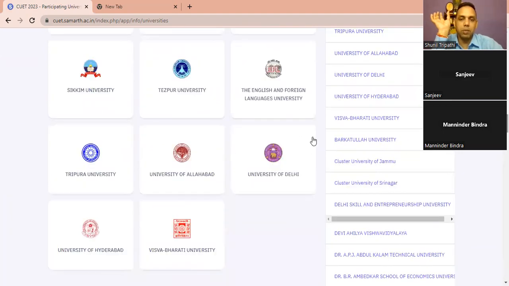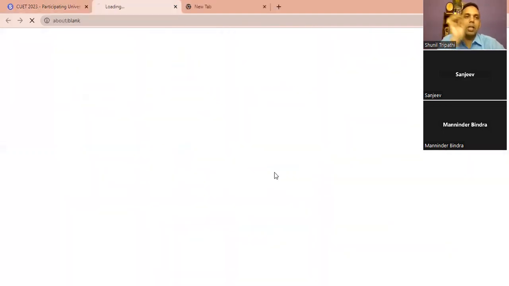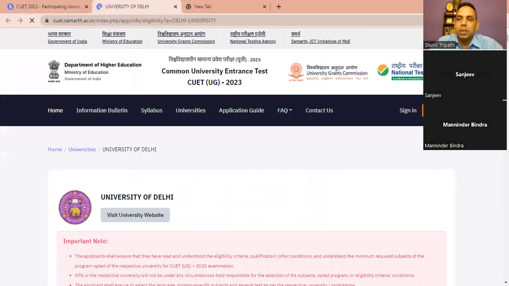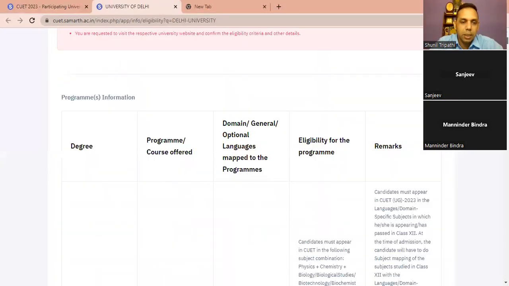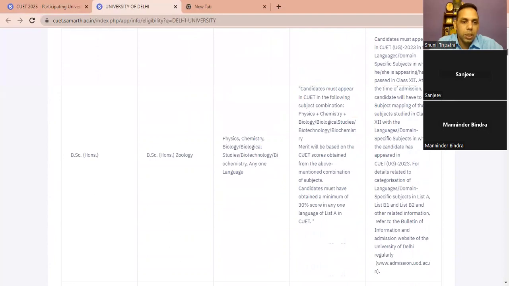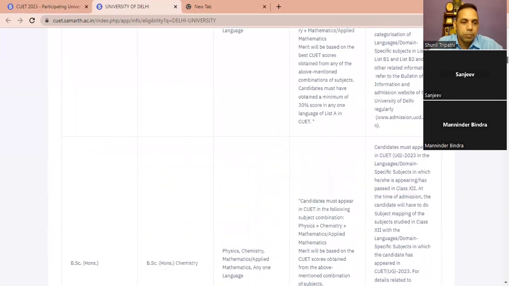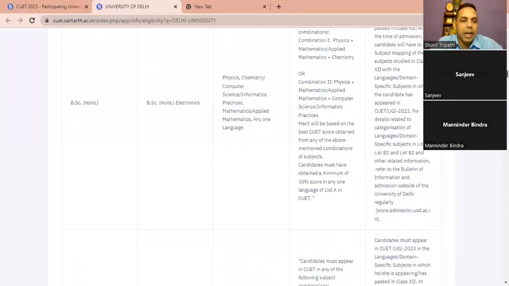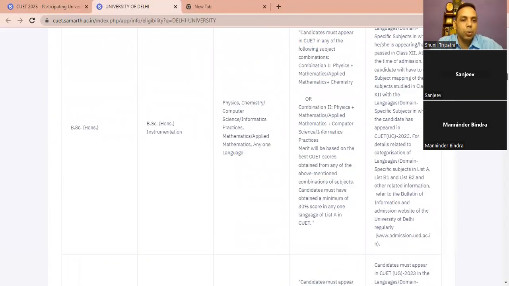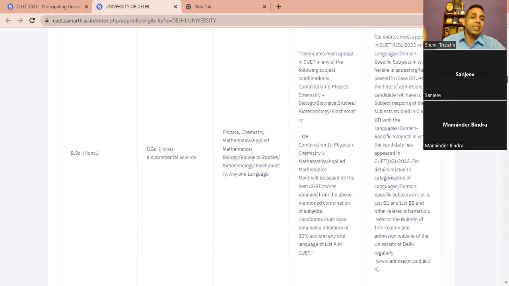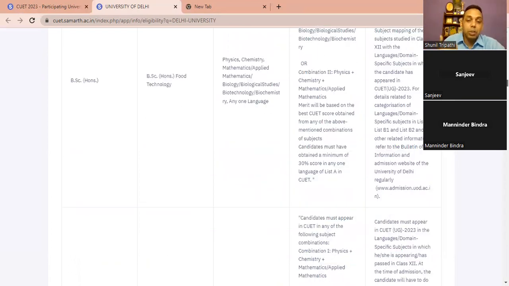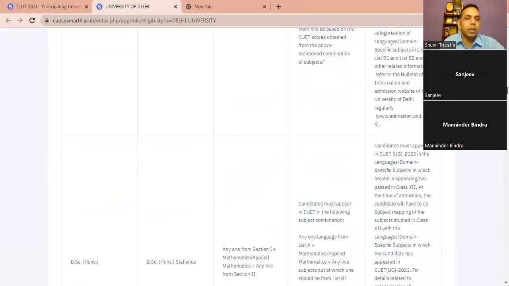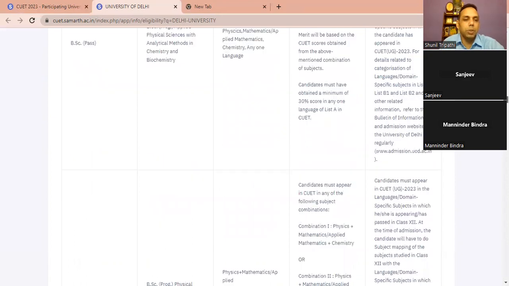This is University of Delhi. Now, if I want to do BCom honors from University of Delhi, what are they saying? BCom honors from Delhi University. Now, this is the way you have to scroll. Please guide every bacha so that they can do this, because there are a lot of universities and a lot of courses. I am telling you how to search so that you will be able to guide your bacha.